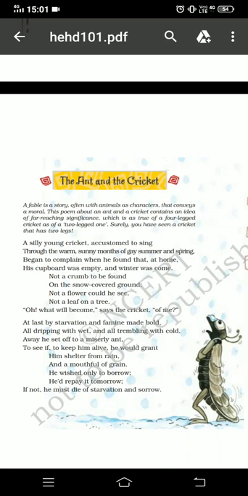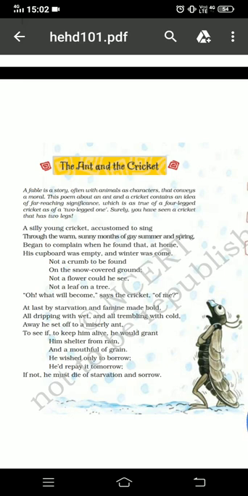Hello students, here in this video I'll be explaining the NCERT class 8 fable, The Ant and the Cricket, adapted from Aesop's fable. Before I start explaining the fable, first understand what a fable is. It is already written in the introduction of the fable itself, that it is a story often with animals as characters that conveys a moral.